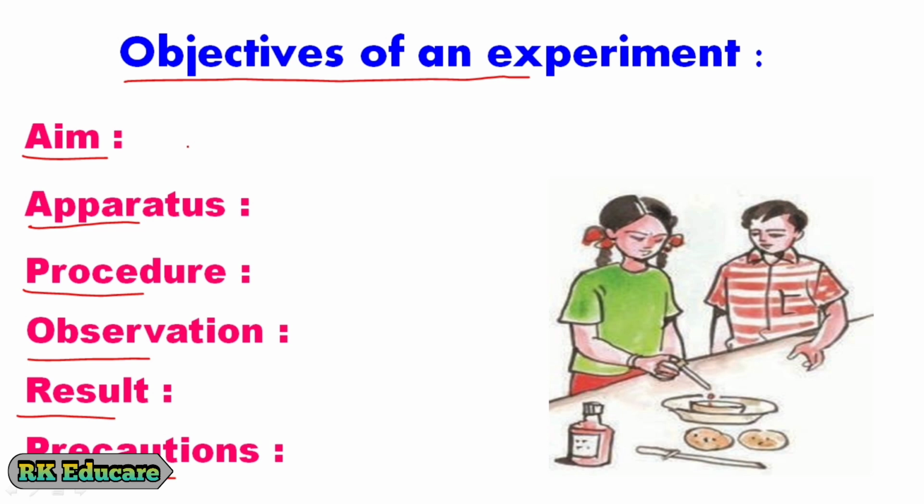Aim, here we have to mention the aim of the experiment. Apparatus, here we have to include the material required for an experiment. Procedure, here we have to mention the process of experiment. Observation, during the experiment we can see some changes. These changes can be mentioned in observation.